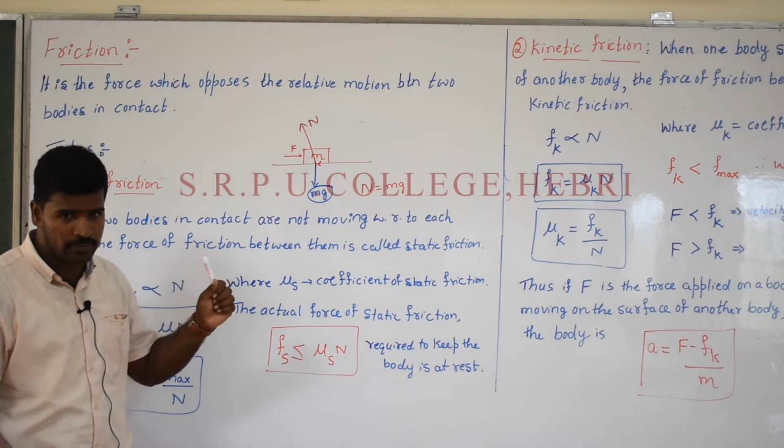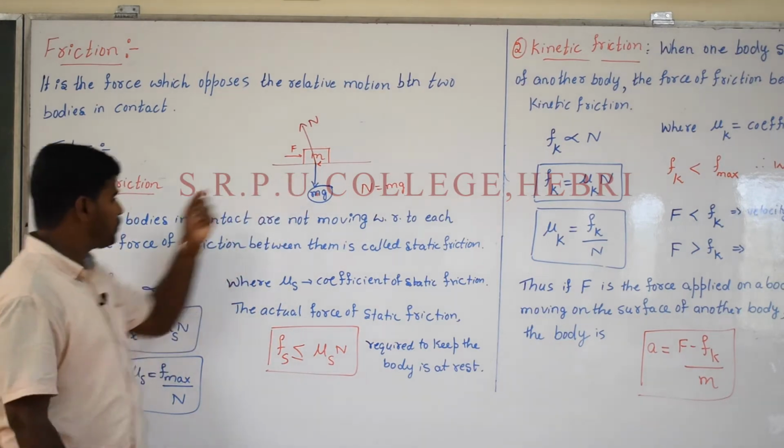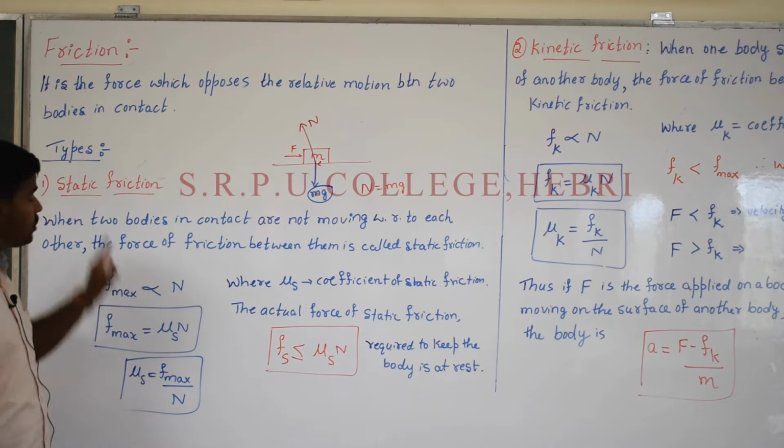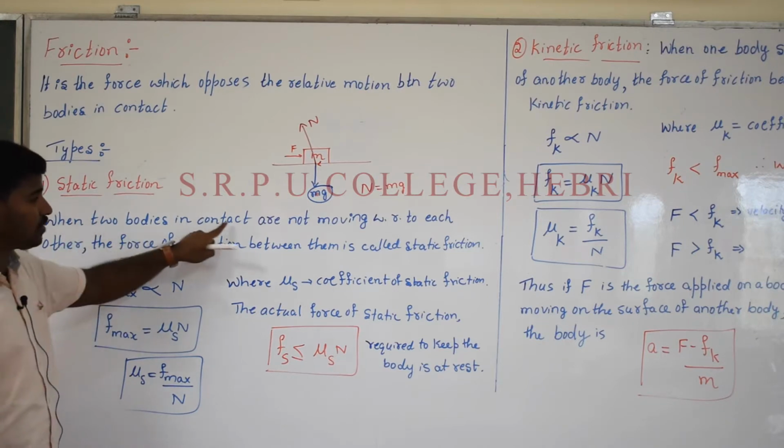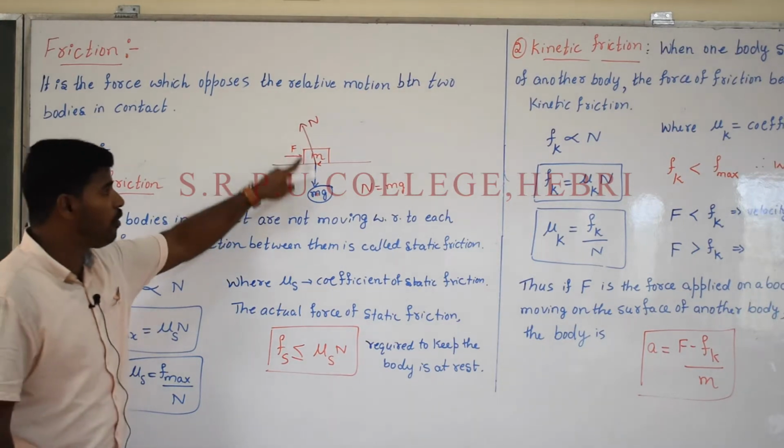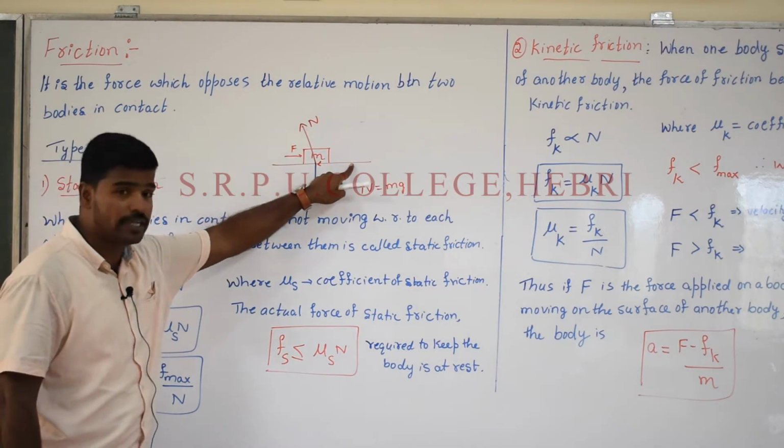Therefore, if the force definition as before, the definition of static friction: when two bodies are in contact. See here, two bodies are in contact. In that, one body is considered as a floor.